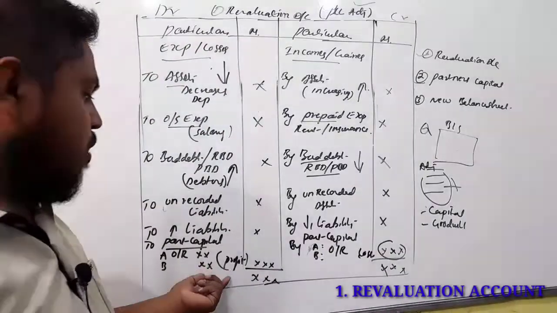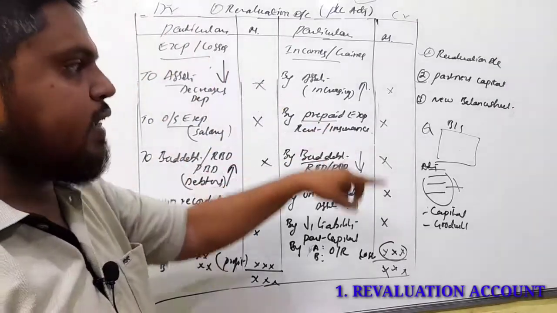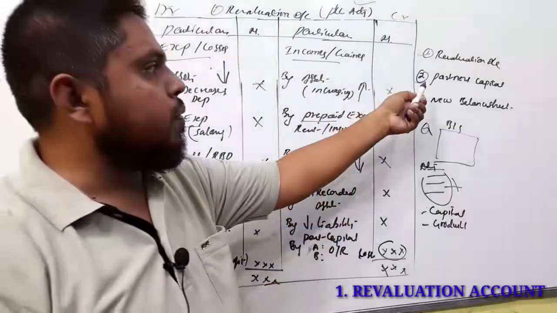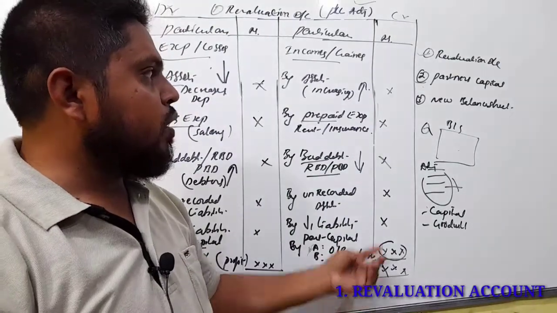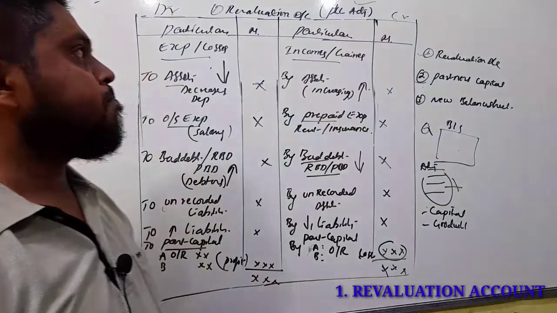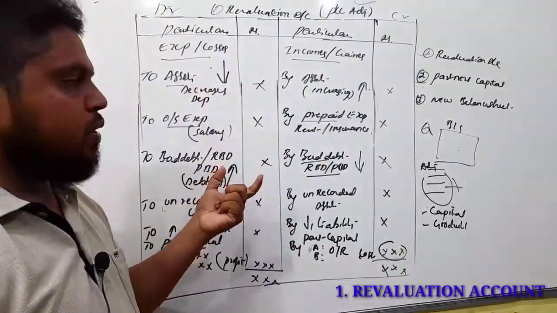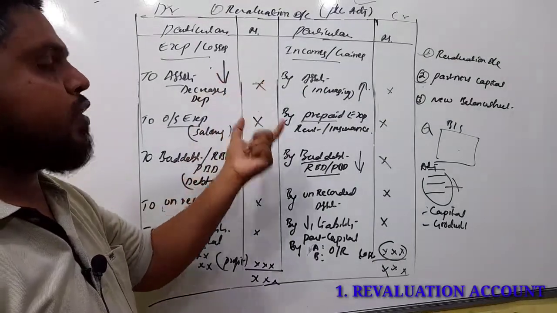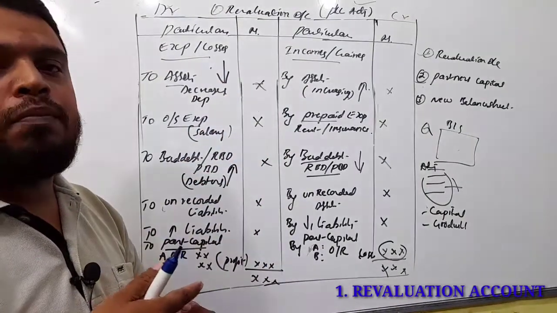So if you get profit, transfer to partners capital account credit side. So this is the second step. And next if you get loss, so loss also is transferred to partners capital account debit side. Now, revaluation account, this first step is there in admission and retirement of a partner.